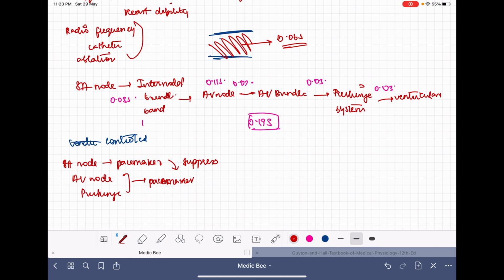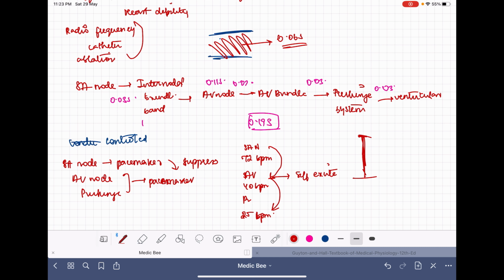Because the SA node is creating impulses at a rate of 72 beats per minute, AV node 40 beats per minute, Purkinje 15 to 25 beats per minute. So the SA node will create the impulses and send them to the AV node, and also from the AV node to the Purkinje. As the impulses reach the AV node, it will begin to self-excite. The potential will rise from the least value towards the threshold.